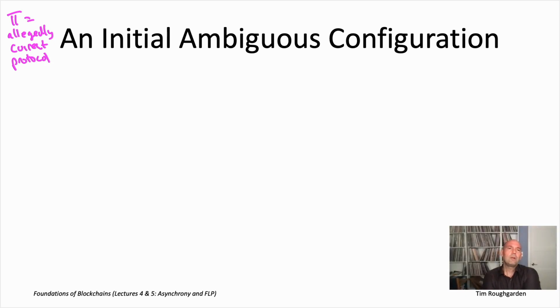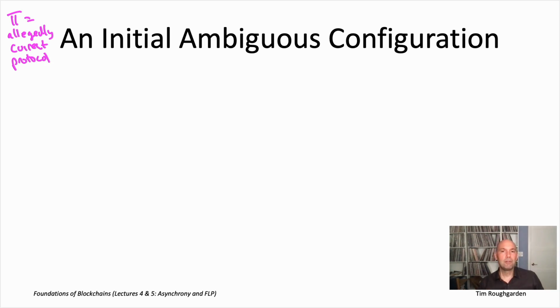Now we're going to generate this infinite sequence of ambiguous configurations through the teamwork of a lemma 1 and a lemma 2. Lemma 1, which we'll prove in this video, is where we get started. Okay? So it's going to show an ambiguous configuration from which we can start the sequence. Lemma 2, which we'll only prove later, will show us how to extend a sequence by one additional ambiguous configuration. Applying lemma 1 to get started, lemma 2 over and over again generates this arbitrarily long sequence of ambiguous configurations.